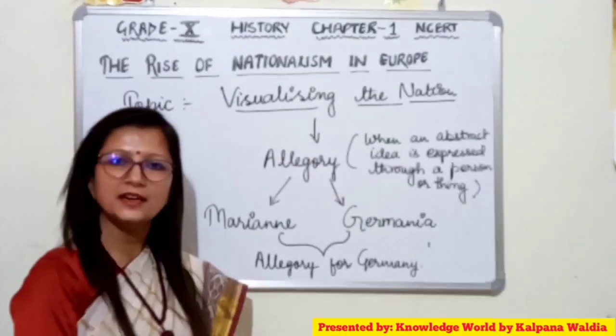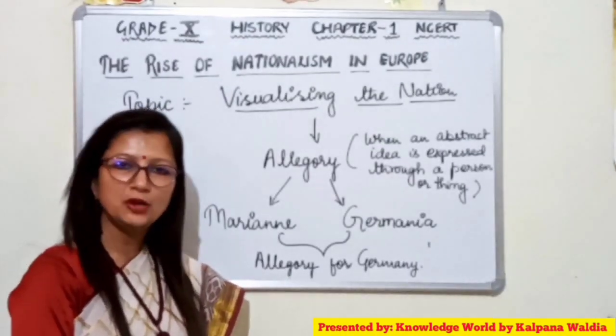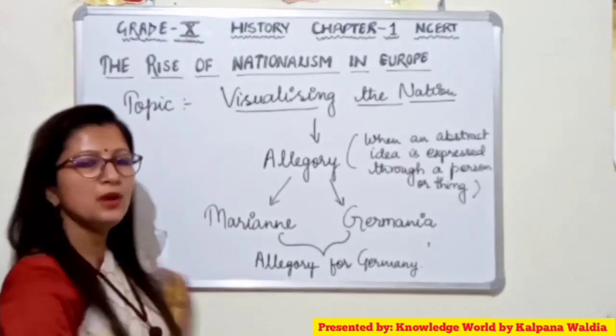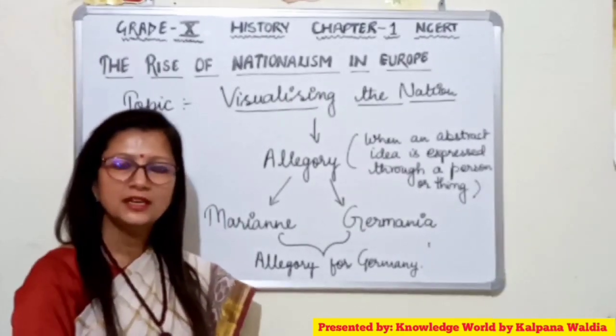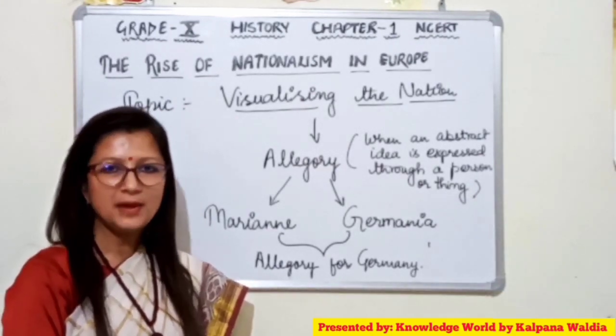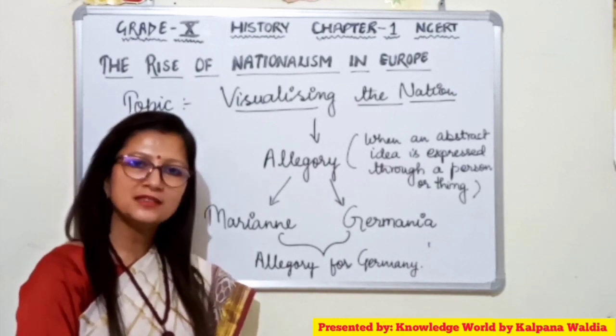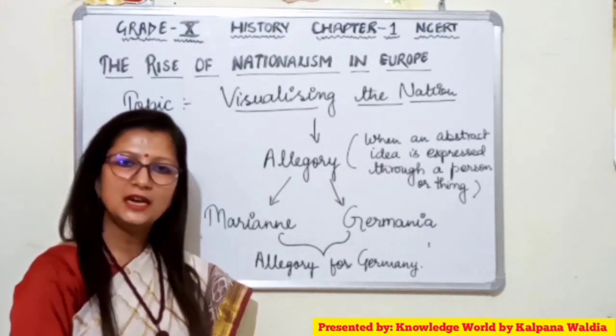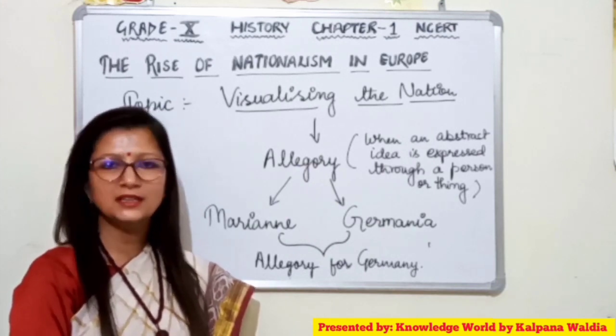Now, moving toward the ending part of the chapter, the topic is visualizing the nation. As we know, around the 18th and 19th centuries, the entire Europe had the feeling of nationalism and romanticism. Romanticism played a very important role in creating the feeling of love, affection, and respect for the nation.